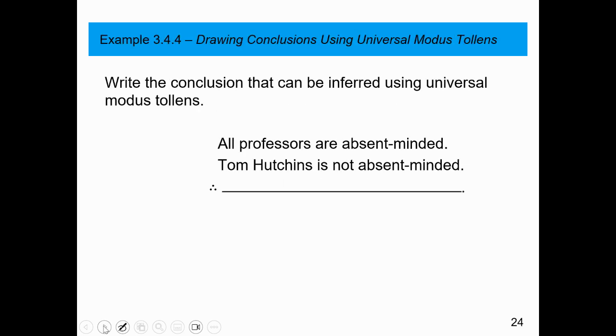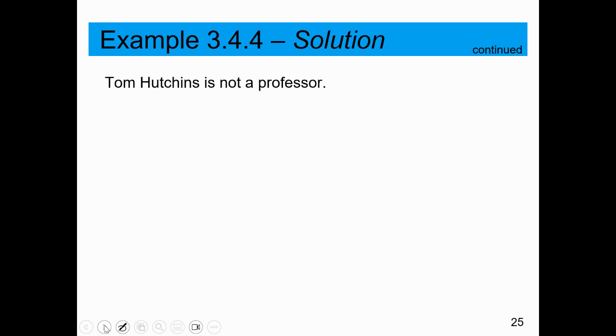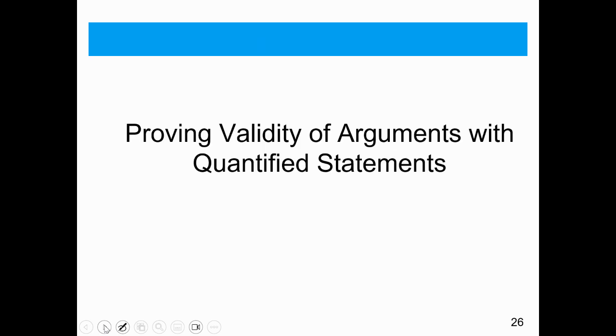All professors are absent minded. So, for example, if you are a professor, then you are absent minded. Tom Hutchins is not absent minded. Therefore, Tom Hutchins is not a professor by modus tollens. It is the contrapositive.